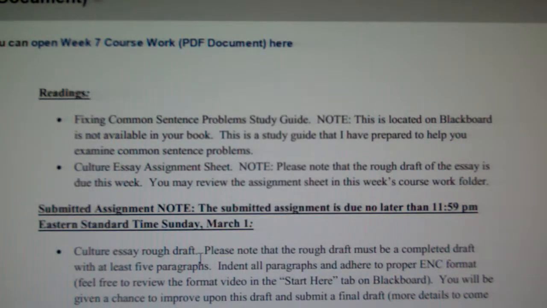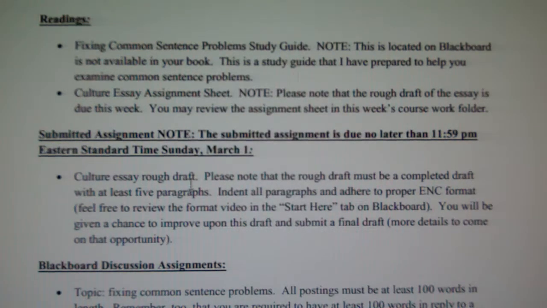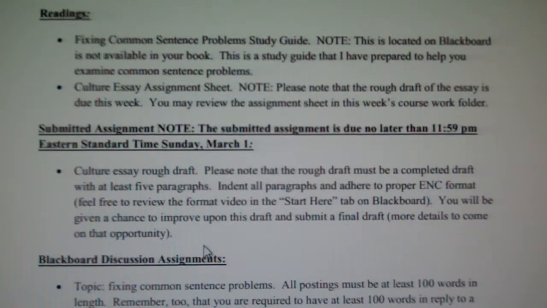Due dates this week, with the exception of one, Sunday, March 1st by midnight or 11:59 p.m. That's when the culture essay rough draft is due. And I've just put some information to make sure that you note that you need to have a completed rough draft with at least 5 paragraphs. Think in terms of a first introductory paragraph, 3 body paragraphs, and a concluding paragraph. Make sure you indent all paragraphs and adhere to the ENC format. And feel free to review the format video in the Start Here option on Blackboard. And so please note that.